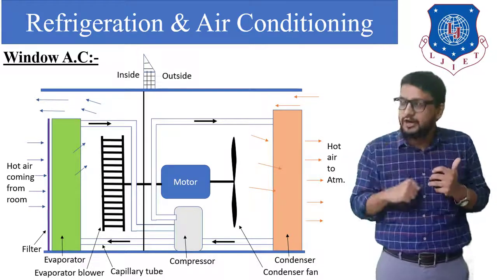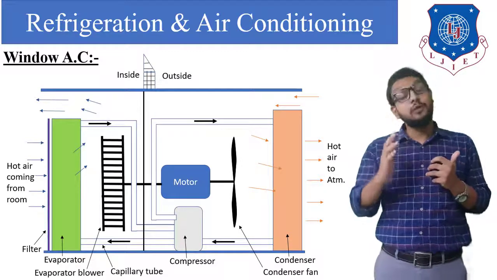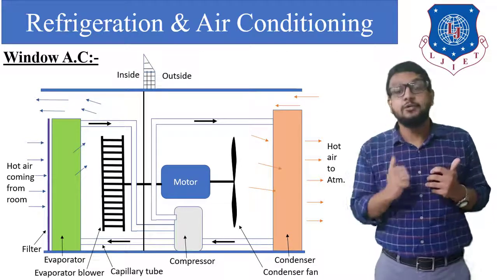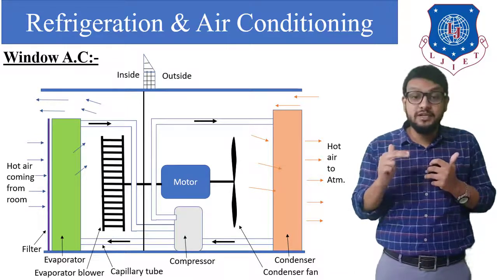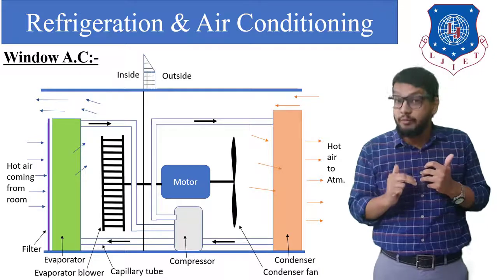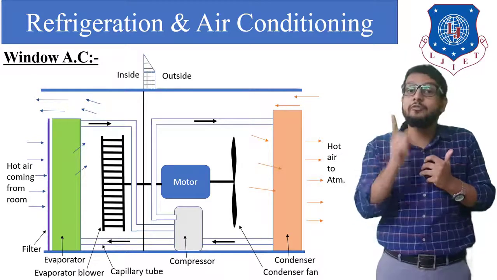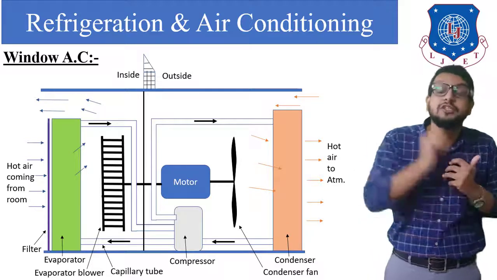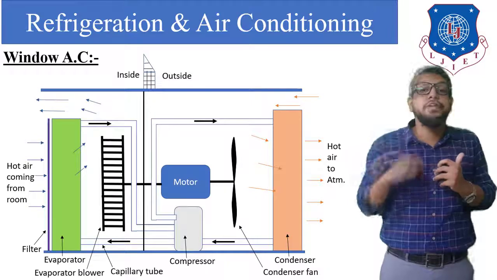Finally, at the exit of the condenser, we get high pressure, low temperature liquid refrigerant, that is condensed vapor. That will be passed into a capillary tube. This capillary tube operates as an expansion device, which reduces the high pressure of the refrigerant to the low pressure required by the evaporator, and again the cycle of the refrigerant will repeat.